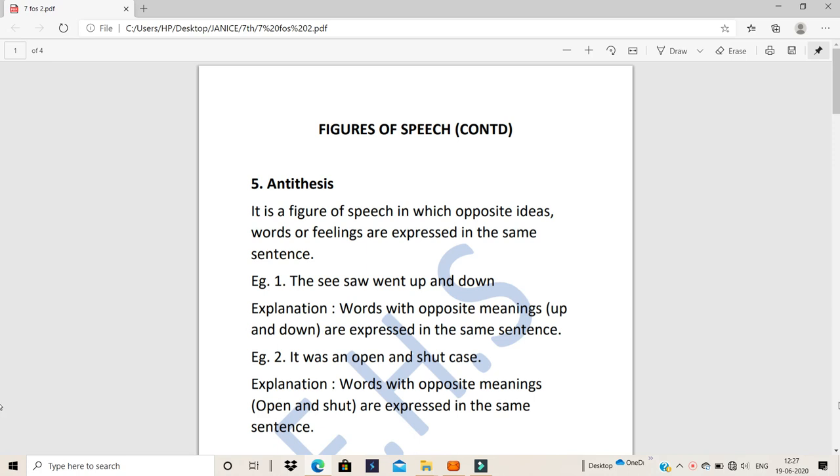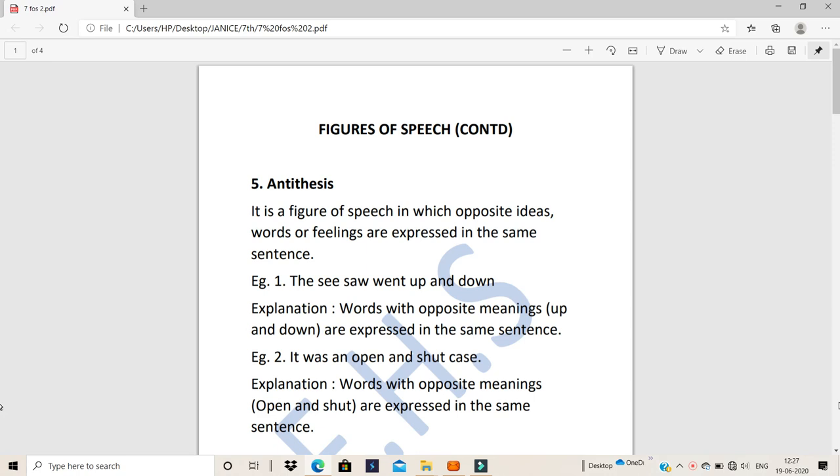So the previous figure of speech which I taught you, I hope you have understood and studied it and revised it again, also learned the spellings and the explanation. Now I'll go ahead with the remaining few figures of speech.